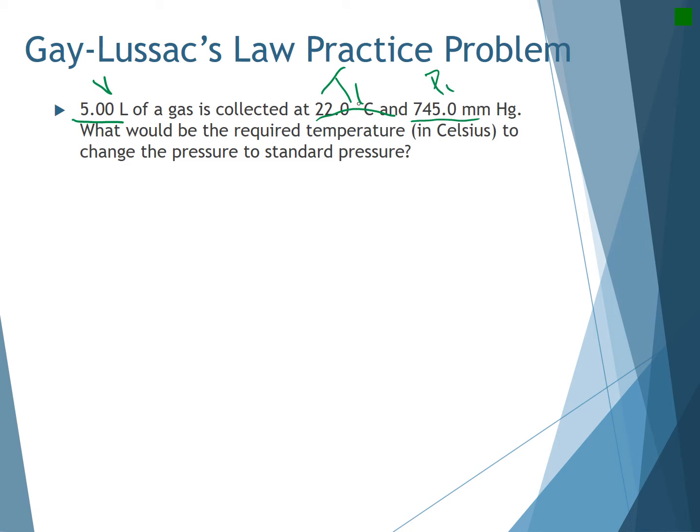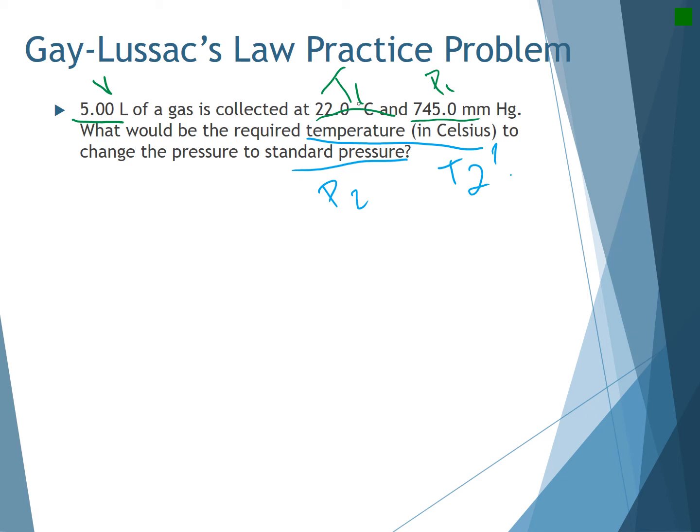What would be the required temperature? I know I'm going to have to find the temperature to change the pressure to standard pressure. By me telling you standard pressure, I am telling you it's a pressure. So if I look at all my variables, what do I notice? I notice I have 2 T's, I have 2 P's, and I only have 1 V. From this, I'm going to assume that my volume is the same. Typically, it'll say it's in a steel container or a closed container, which means that you can't add any moles, but the volume won't change either. In this one, it doesn't say that, but because there is no other volume, and I know I have to solve for temperature, I'm going to assume that volume is a constant, so I'm not going to have to worry about it.